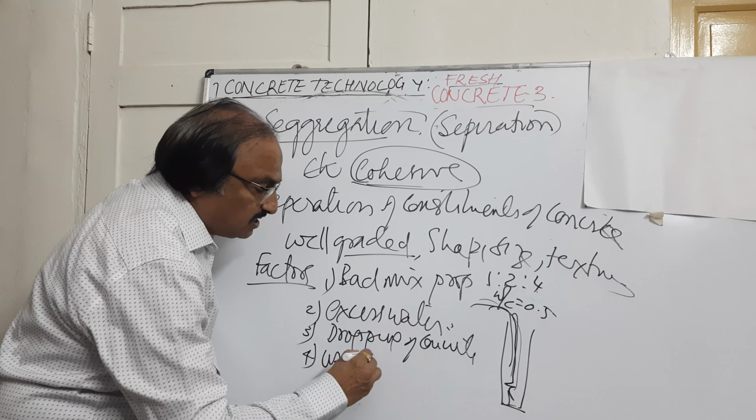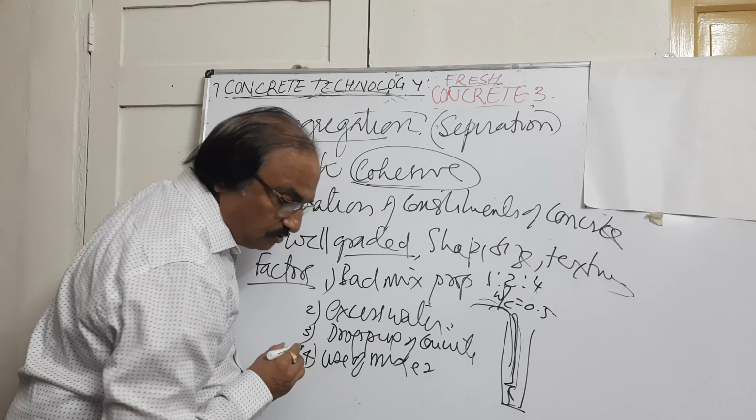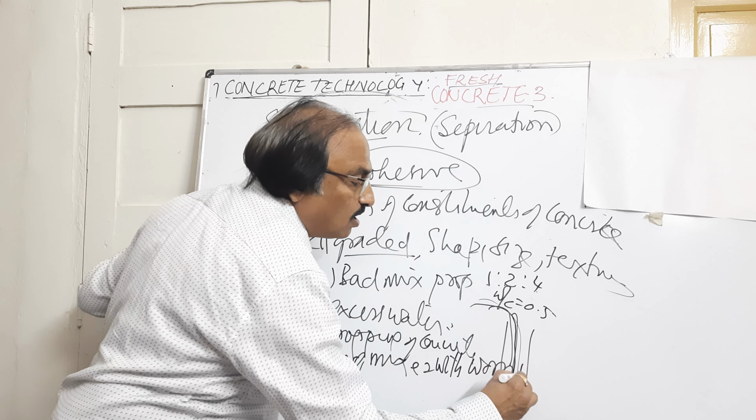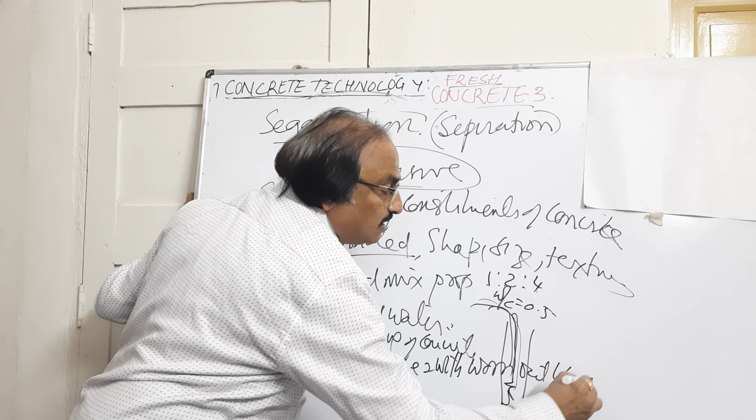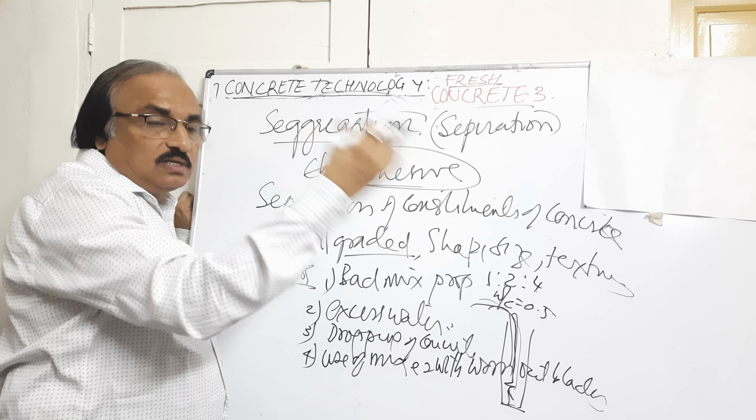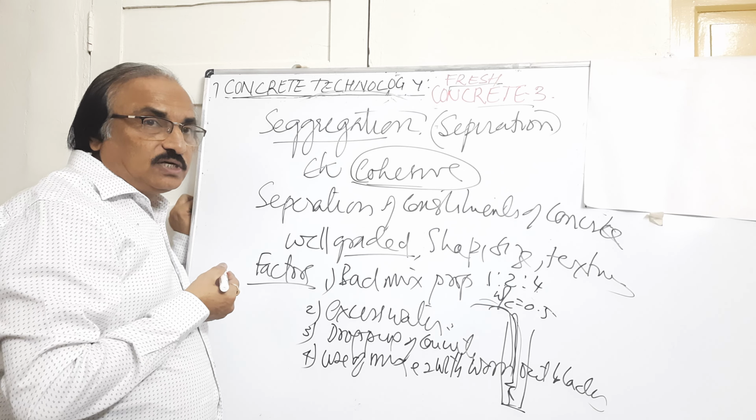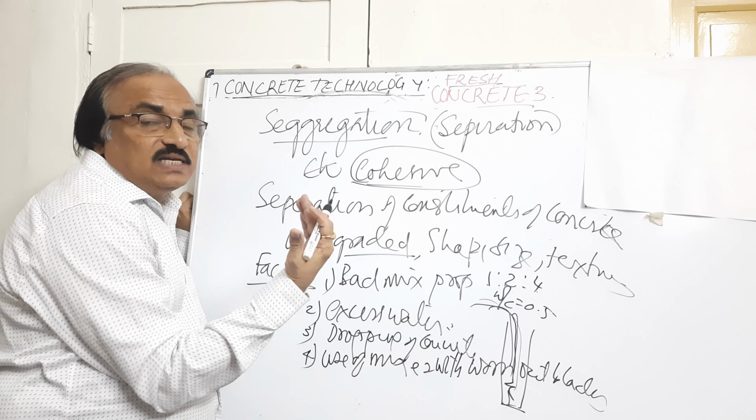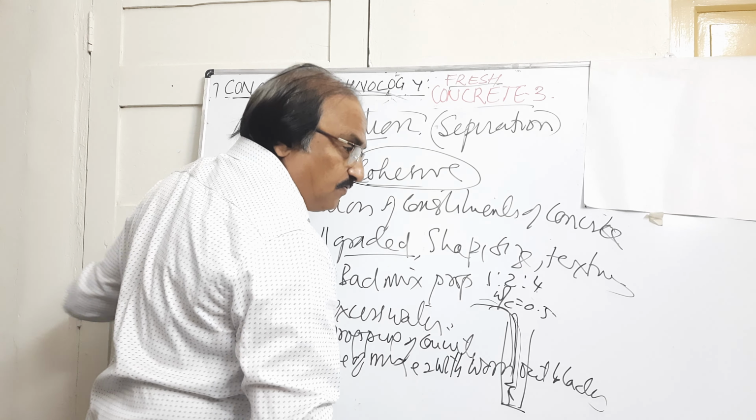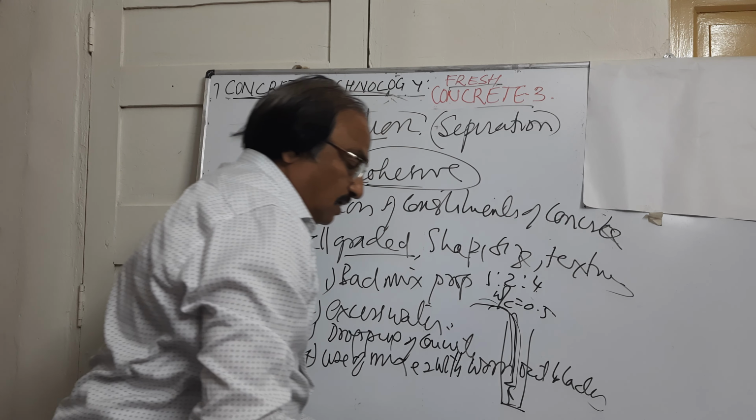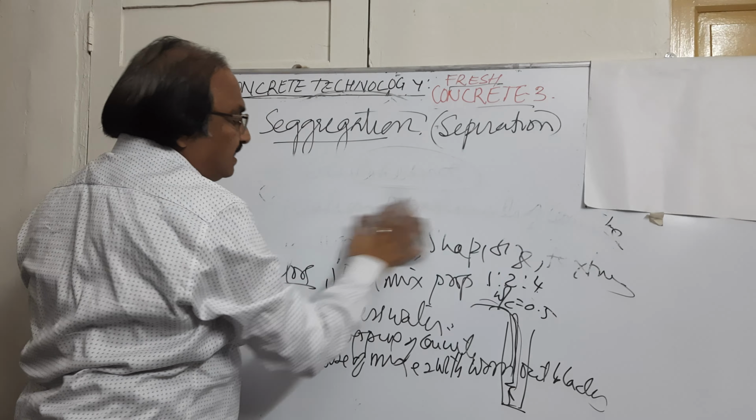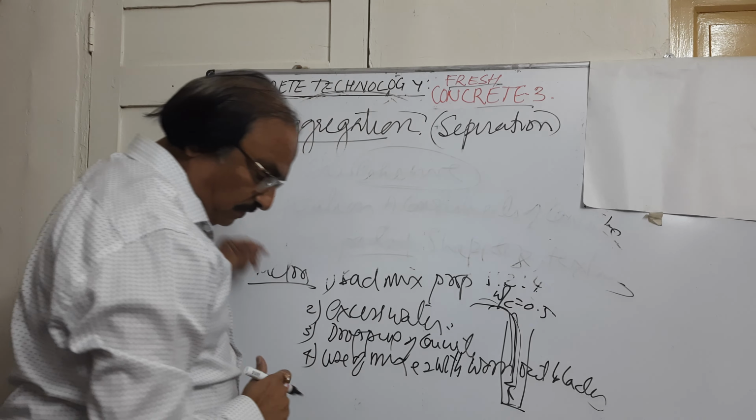Then is use of a mixer with worn out blades. You must have seen the mixers, they use drums for the mixing of concrete. They put cement, sand, aggregate and water, and it rotates. That is a rotating drum mixer. There are blades inside. If the blades are worn out or broken, then the mixing will not be proper. Because of improper mixing, the segregation of the aggregates will take place. So we should see that there is no wearing out of the blades.